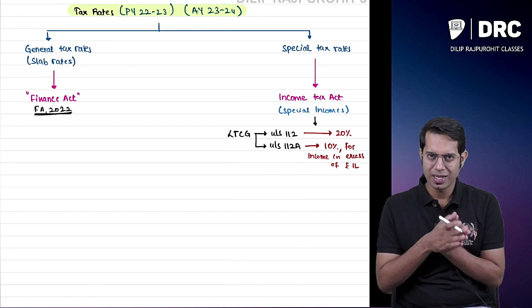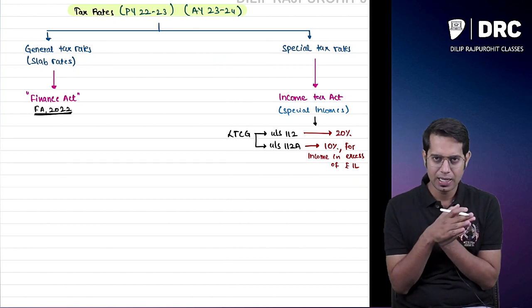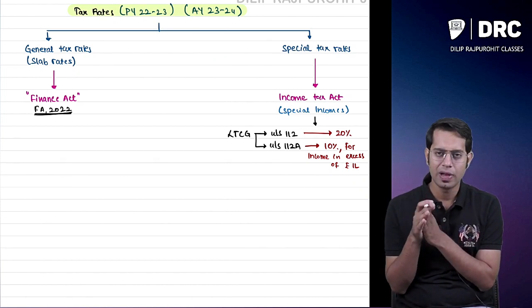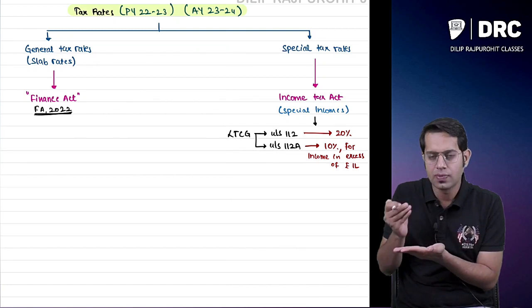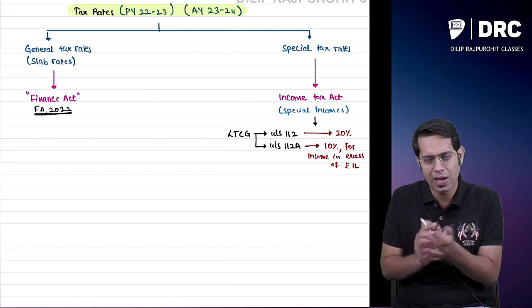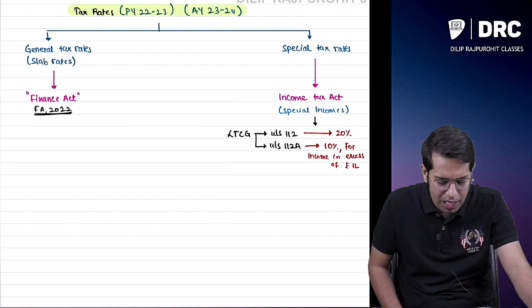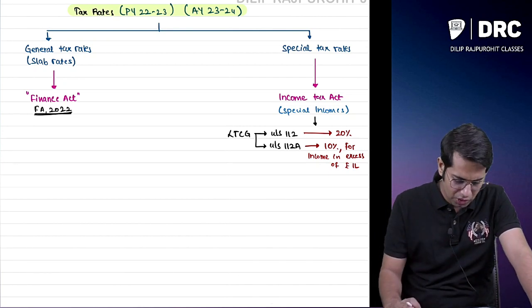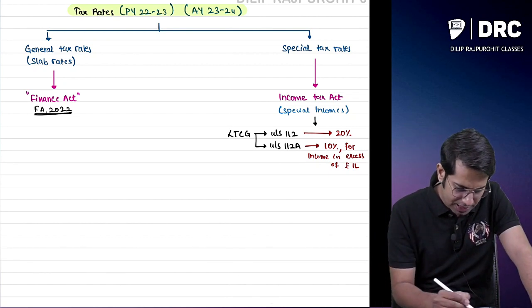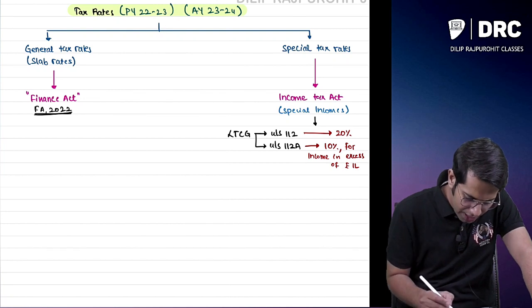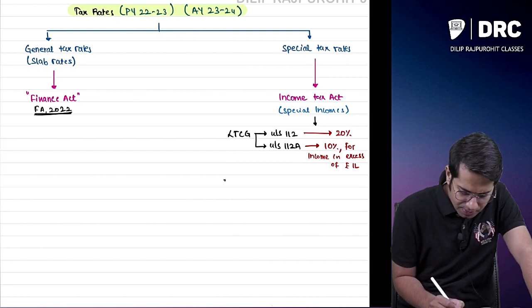So if your long-term capital gain under section 112A crosses 1 lakh rupees, then on whatever excess is there, how much tax do you have to pay? You have to pay tax of 10%.